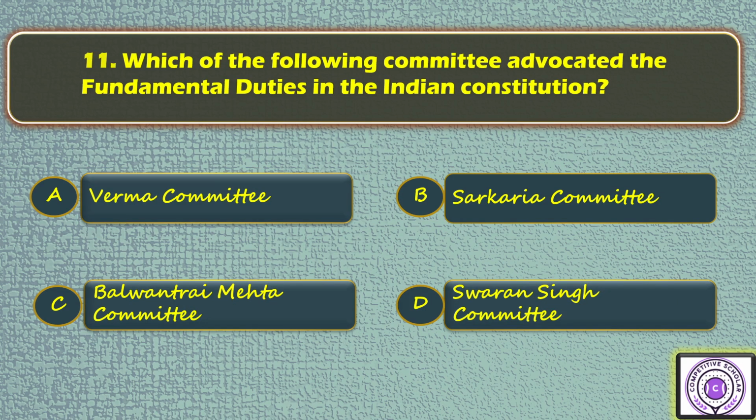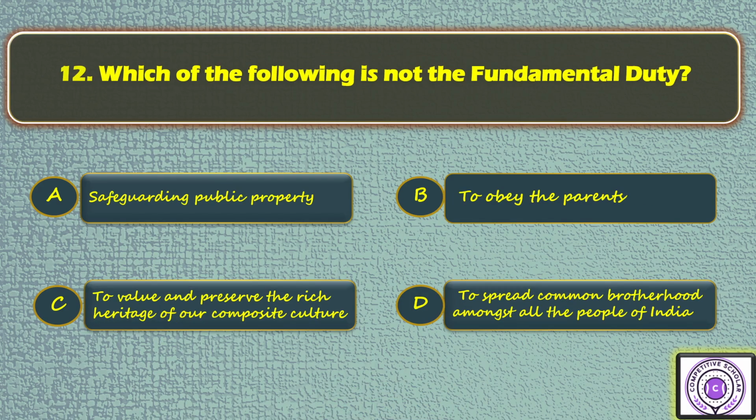Next, question number 11. Which of the following committees advocated the fundamental duties in the Indian Constitution? Option A Verma Committee, option B Sarkaria Committee, option C Balwant Rai Mehta Committee, option D Swaran Singh Committee. So the answer is D. Next, question number 12. Which of the following is not a fundamental duty? Option A, safeguarding public property. Option B, to obey the parents. Option C, to value and preserve the rich heritage of our composite culture. Option D, to spread common brotherhood amongst all the people of India. So the answer is B.